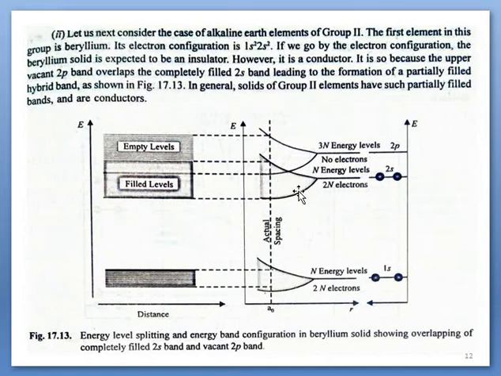This band has 2n energy states and 2n electrons. Because of this, this band will be completely filled. And the upper one has 3n energy levels and 6n energy states. Since there is no electron, it is completely empty. But due to partial overlapping, some portion will be occupied by electrons. The overlapping region will be occupied by electrons.